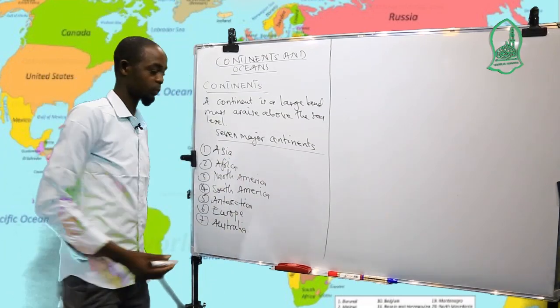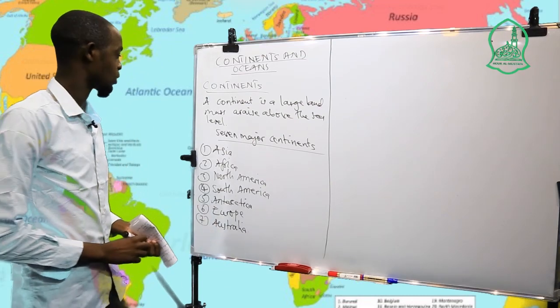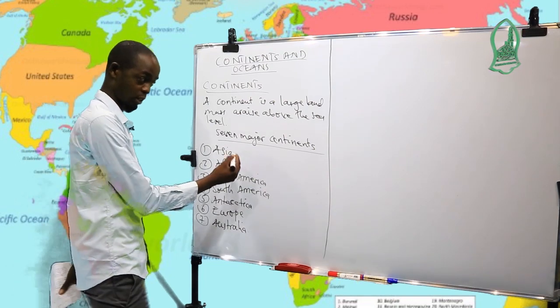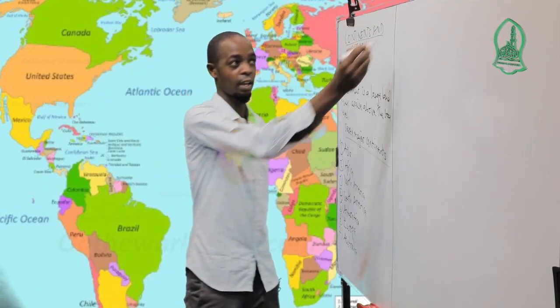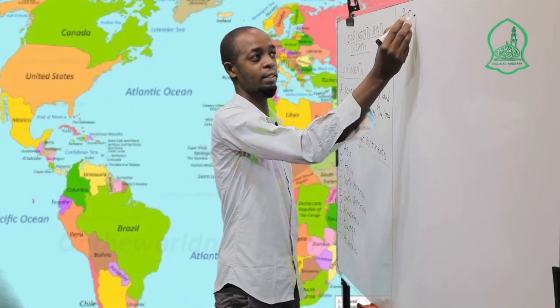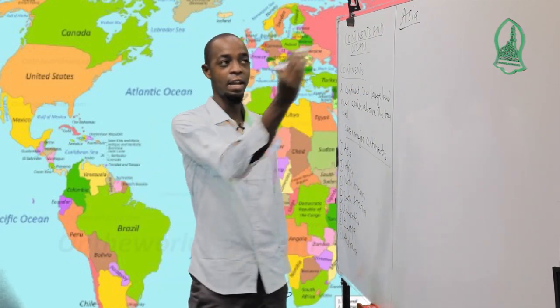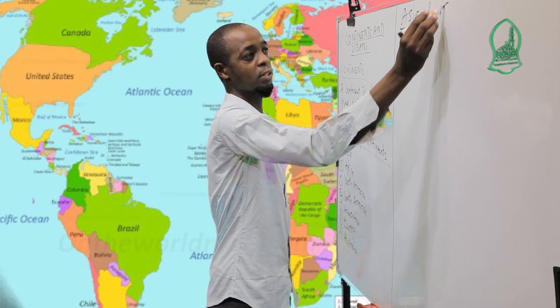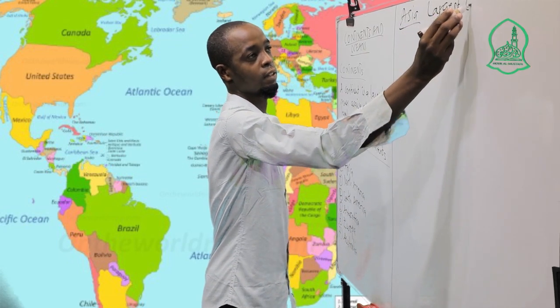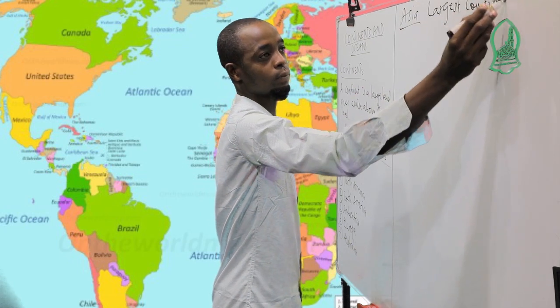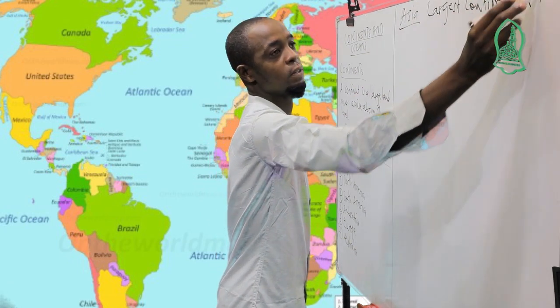So, Asia first. A student has to know Asia. Asia is the largest continent in the world. It's better to know about Asia.